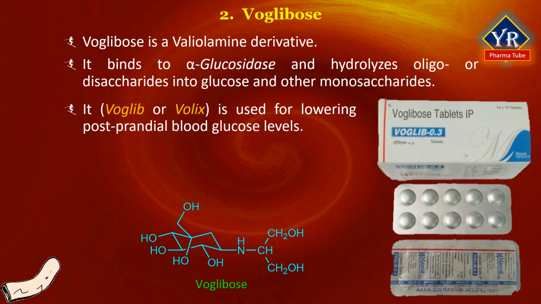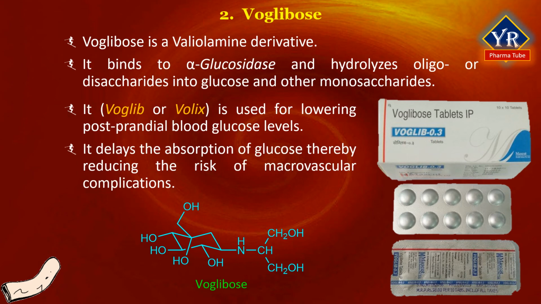It is marketed as Voglib or Volix. It is used for lowering postprandial blood glucose levels in people with diabetes. It delays the absorption of glucose, thereby reducing the risk of macrovascular complications.